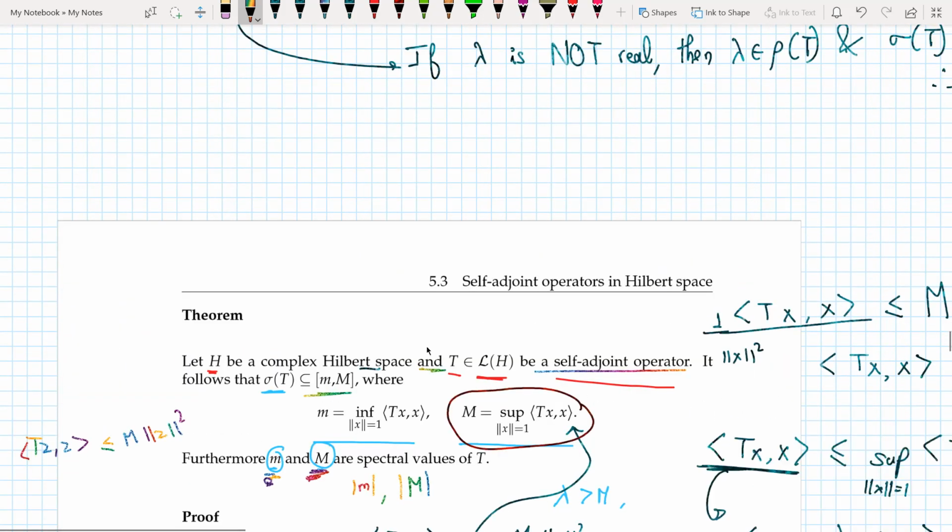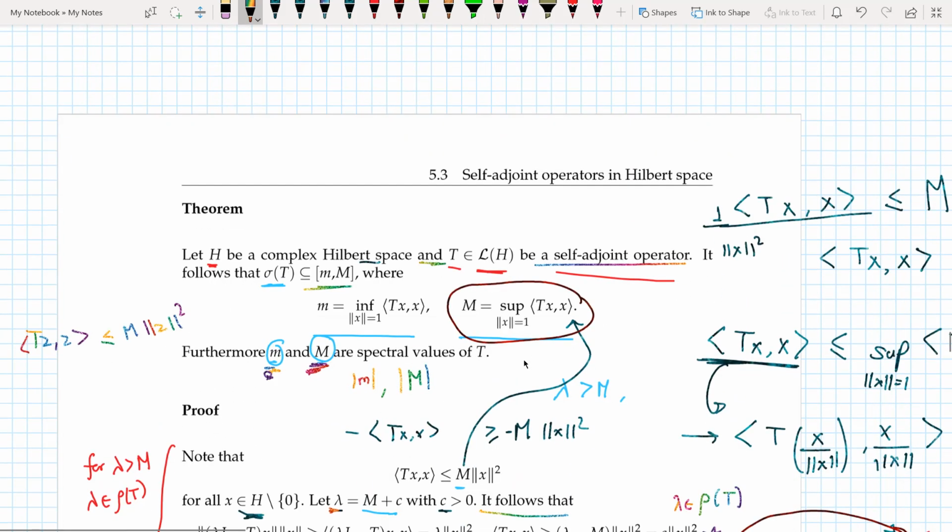Okay, next, going to the next theorem. I have a self-adjoint operator on a complex Hilbert space, and I'm showing that the spectrum of T is a subset of [m, M], where m and M are defined like this. To be explicit, small m is the infimum of the inner product of Tx comma x such that the norm of x equals 1, and capital M is the supremum of the inner product of Tx comma x such that the norm of x equals 1.